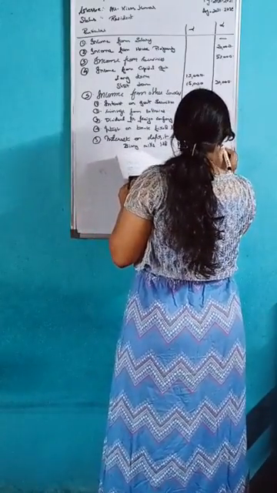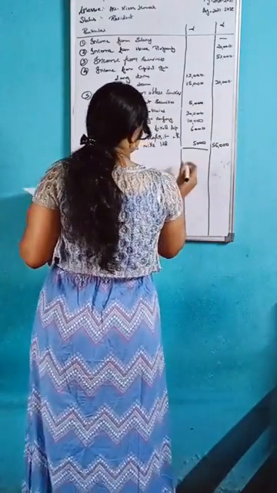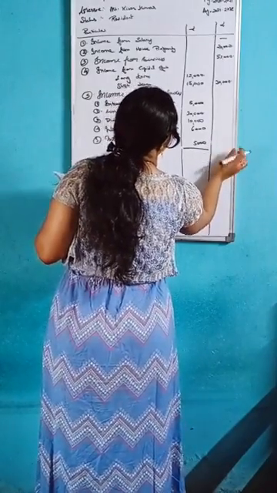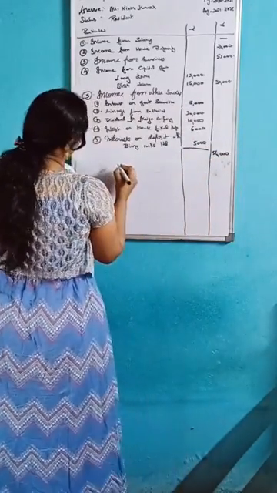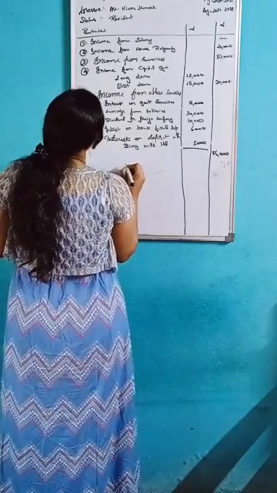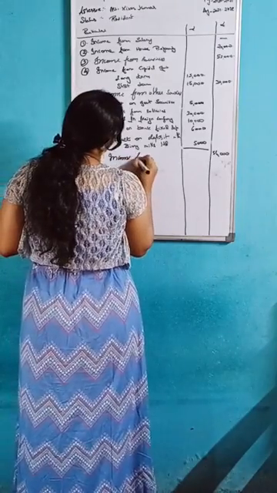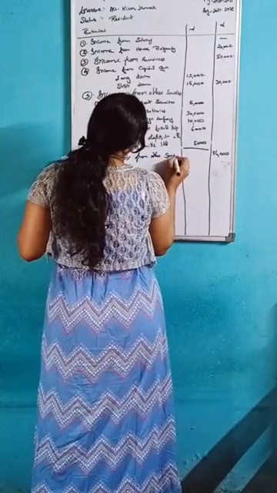So 56,000, this is the total income from other source.